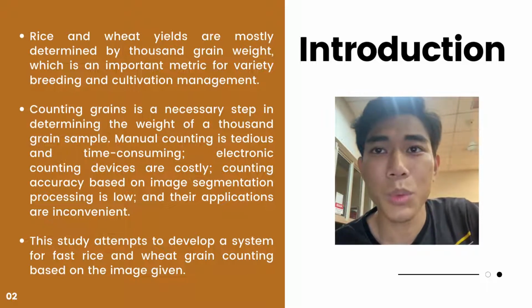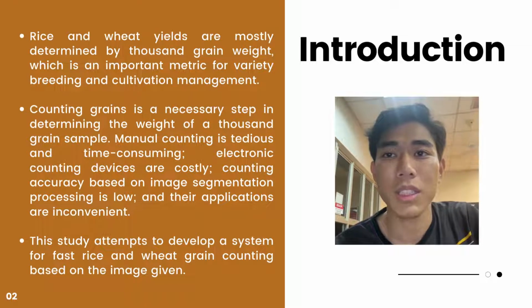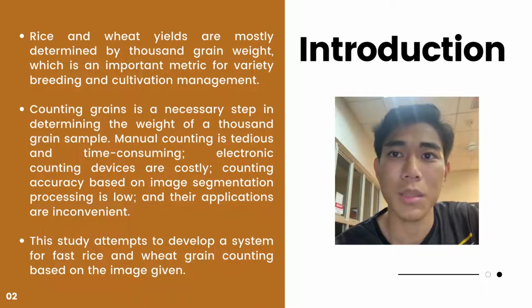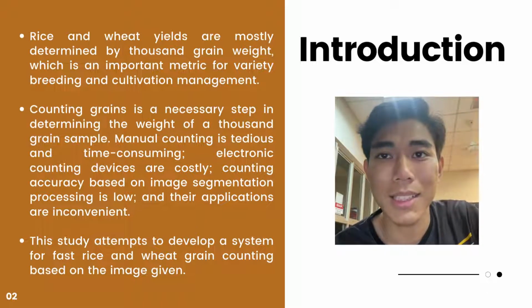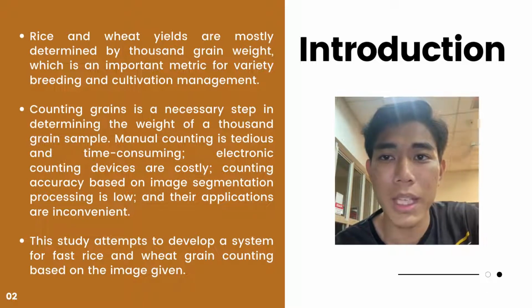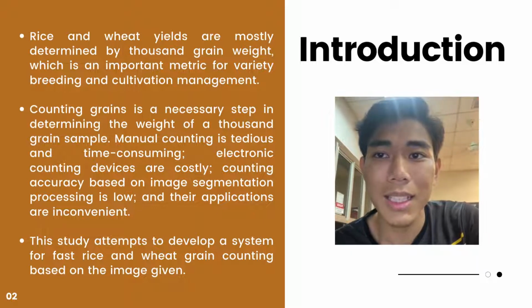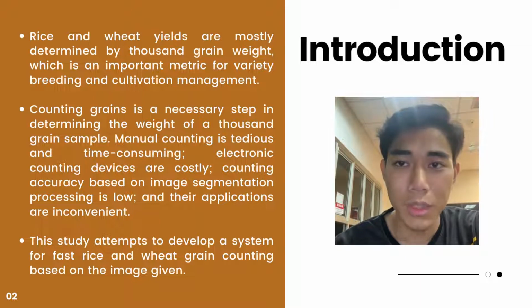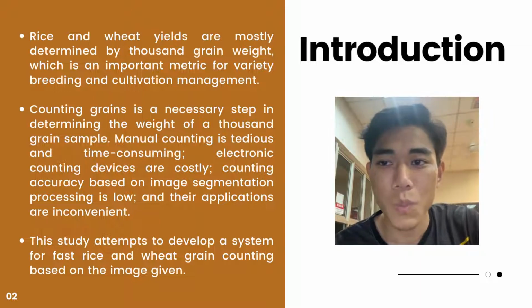Introduction. Rice and wheat yields are mostly determined by 1,000 grain weight, which is an important metric for variety breeding and cultivation management. Counting grains is a necessary step in determining the weight of a 1,000 grain sample. Manual counting is tedious and time-consuming. Electronic counting devices are costly. Counting accuracy based on image segmentation processing is low, and the application is inconvenient. This study attempts to develop a system for fast rice and wheat grain counting based on the image given.